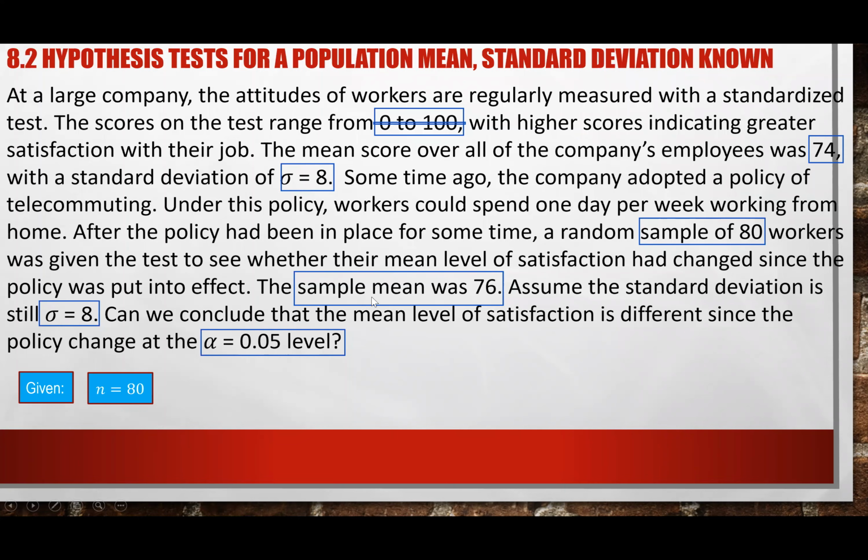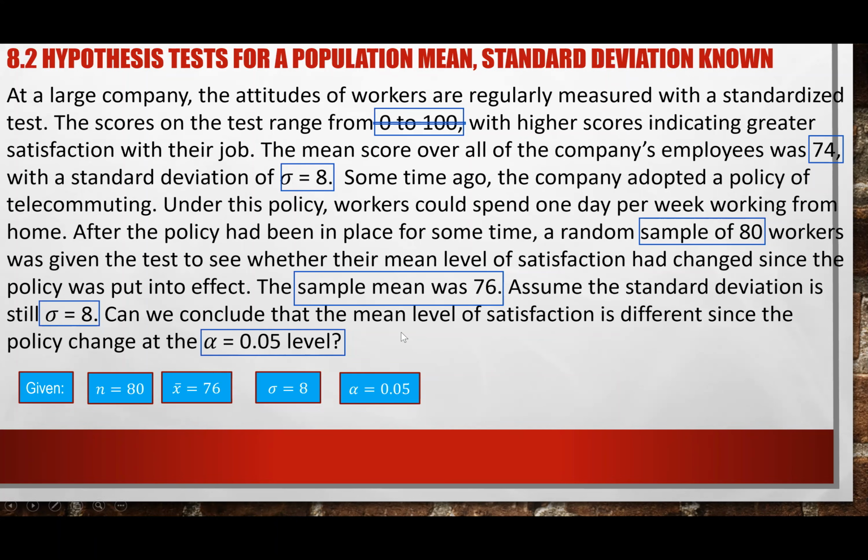And hopefully you see that they clearly say sample mean. What does the sample mean? Based on these 80 workers, this is the mean of these 80 workers, so the sample mean is x bar. And again, sigma is equal to 8, which, as a reminder, is your population standard deviation. The other obvious one is that alpha is equal to 0.05. So those are the obvious numbers, right?